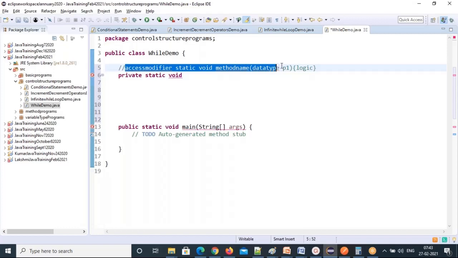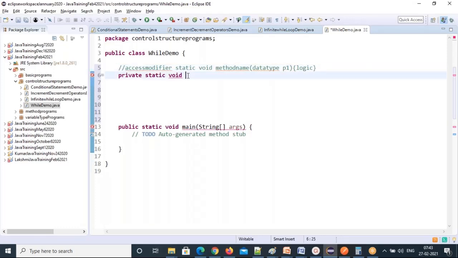I gave this syntax in the beginning class, then at methods time I gave it, and I have used it so many times. So why am I writing this many times? At least if you write it many times, you can remember. That's my attempt. If you write it multiple times, you're never going to forget. You also practice like this.